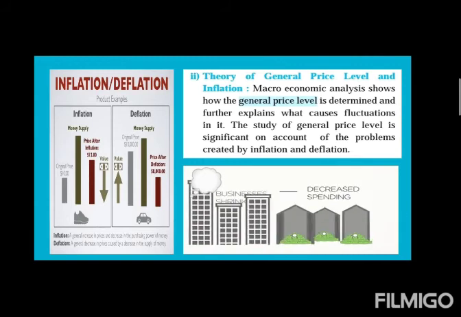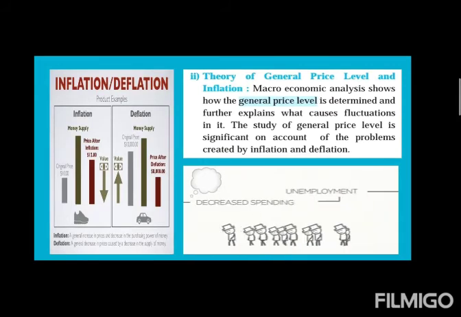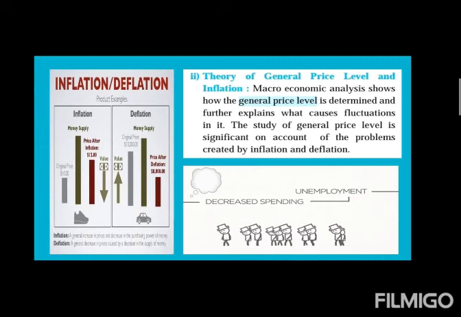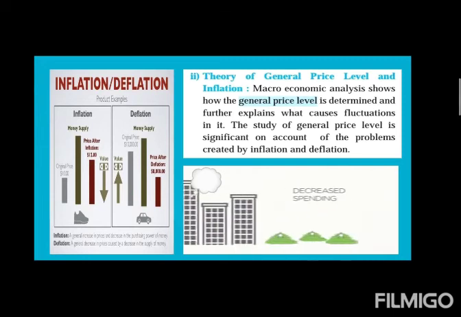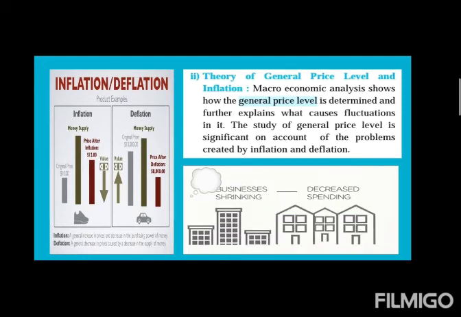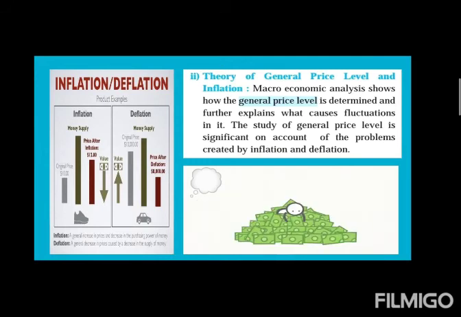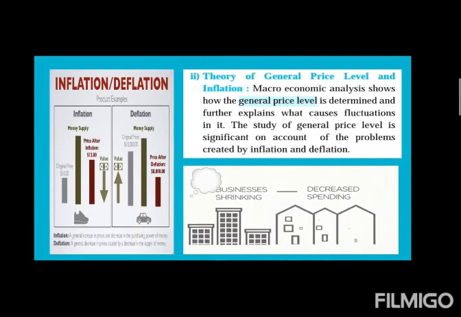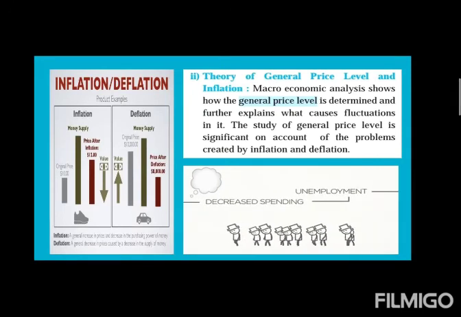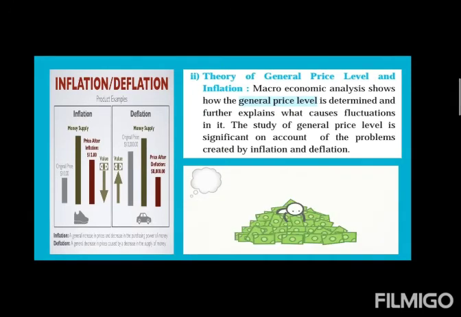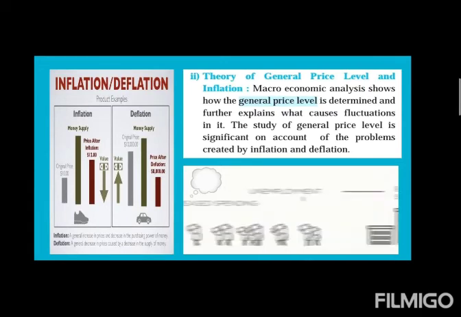What is inflation? Inflation is a general increase in prices and a decrease in the purchasing power of money. There is a sudden increase in the prices of goods because of more money floating in the market, which is a very bad situation.